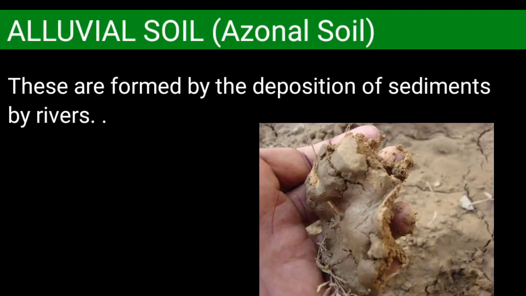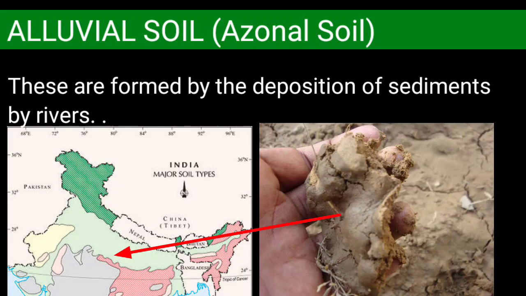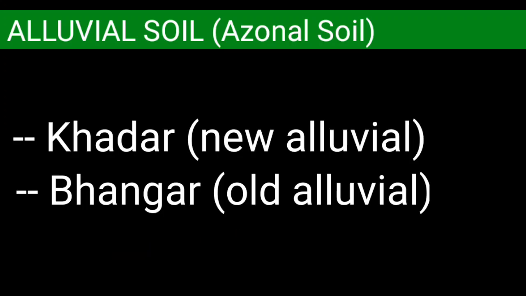It is a zonal soil formed from the deposition of sediments brought down by the rivers, and mainly it is found in the northern plains of our country, which is the agricultural belt of our country. It is of two types: khadar, new alluvial; and bhangar, old alluvial. Khadar soil, new alluvial, is mainly found in the flood plains and replenished every year by floods, and it is very fertile. Bhangar, old alluvial, is found at the foothills, and it is less fertile compared to khadar soil.